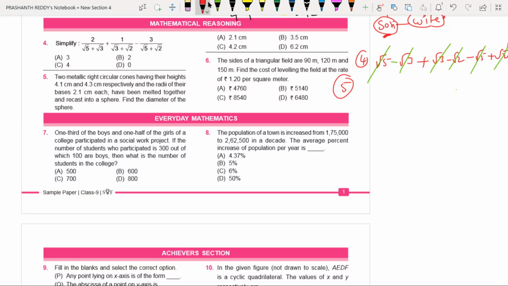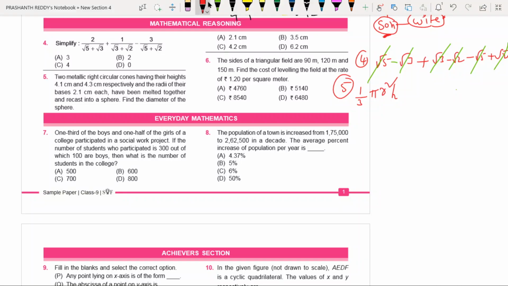Now you can take the formula like this. Two different cones are there, no? You can take the volume of the cone. Volume of the cone means what? 1 by 3 pi r square h. That is the reason 1 by 3 pi r1 square h.